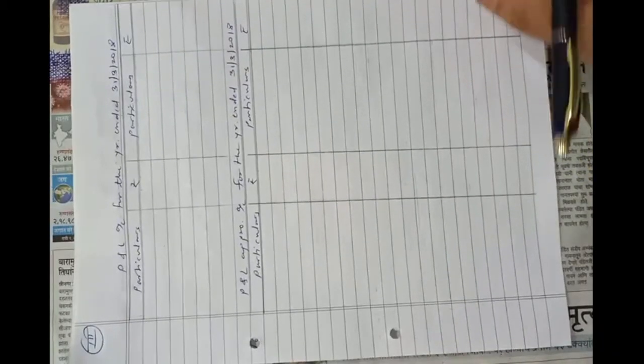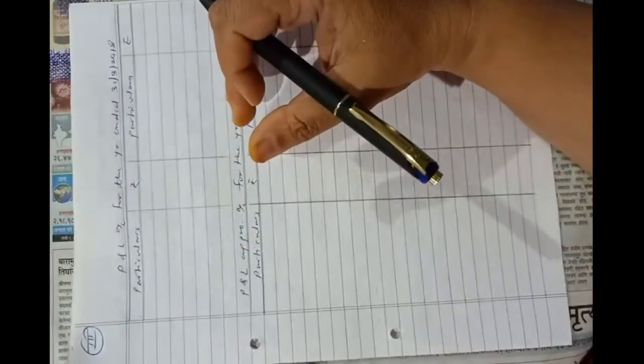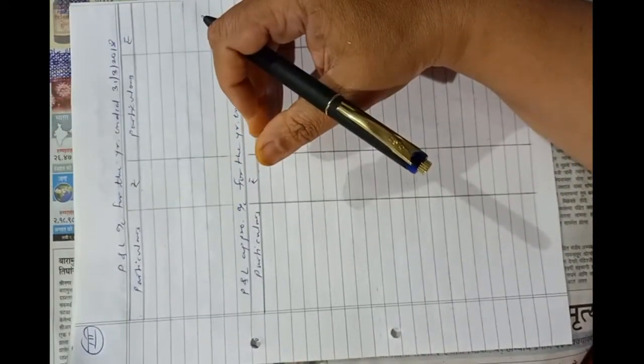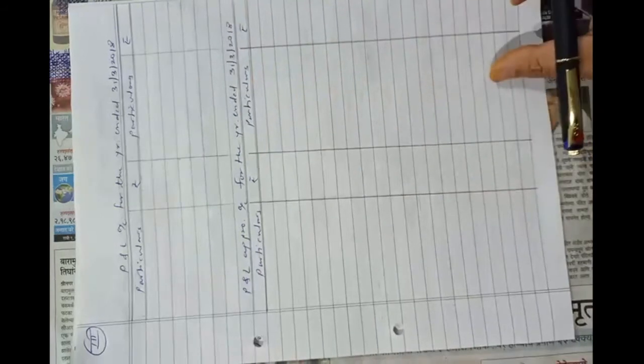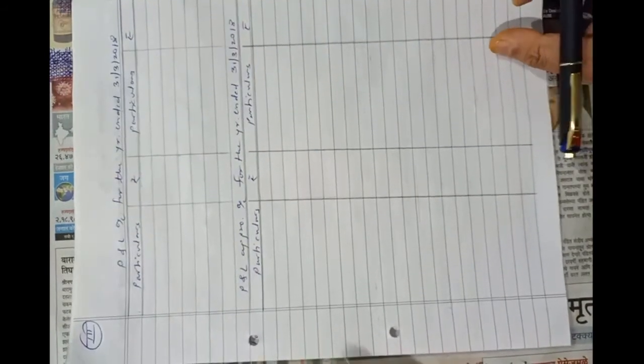This problem is important. See, in this problem, Precious, Noble and Perfect entered into partnership on 1st April 2017 with capitals of rupees 60,000, 50,000 and 30,000 respectively.